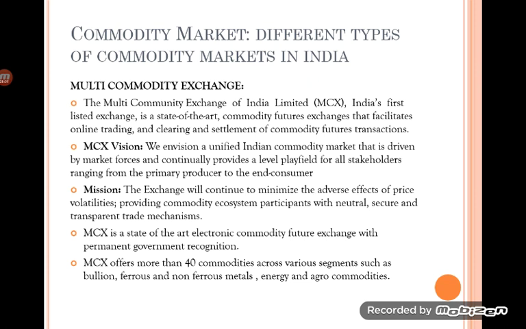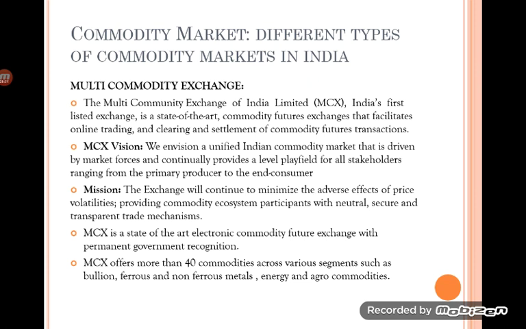Even fibers like jute, cotton and yarn are provided an opportunity to trade. Not only that, it also provides opportunity for pharmaceutical products as well as energy resources. The title multi-commodity exchange is suitable for this exchange because it provides opportunity to almost all categories of commodities in India.